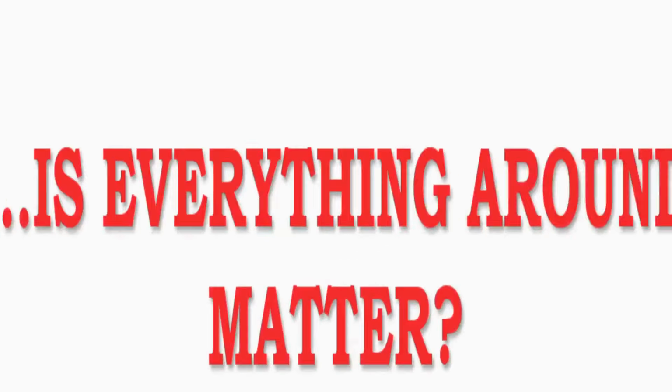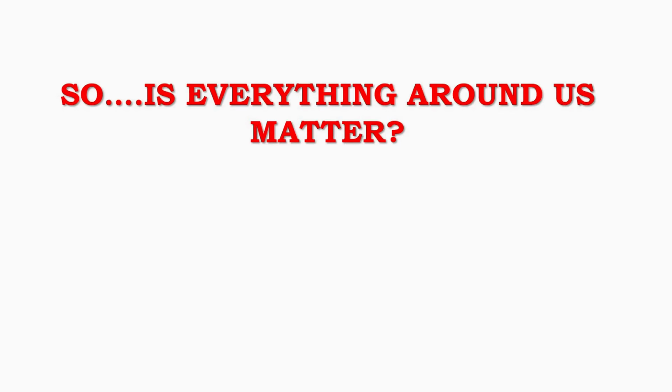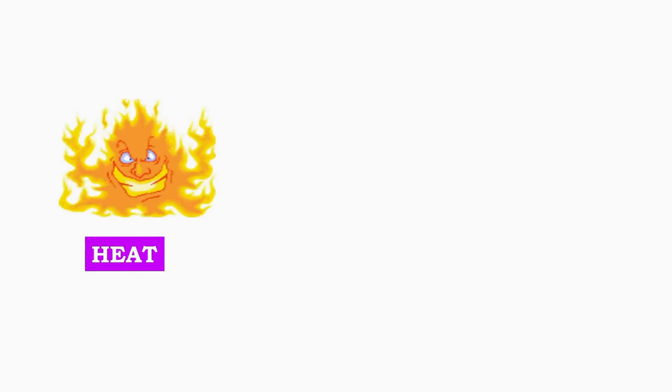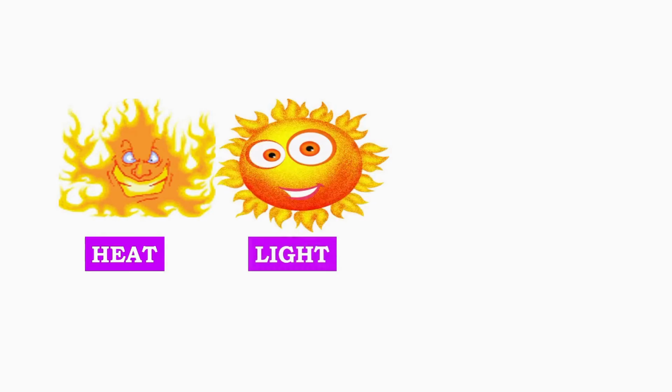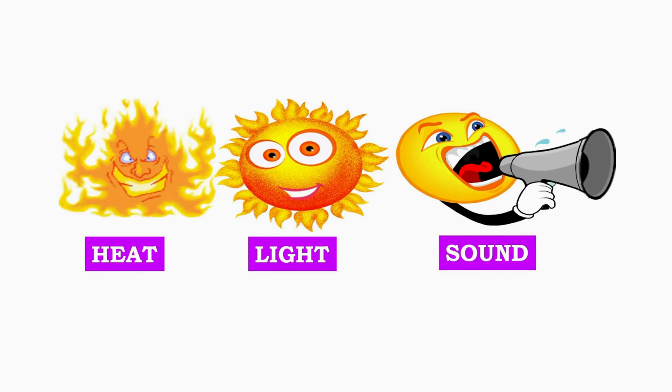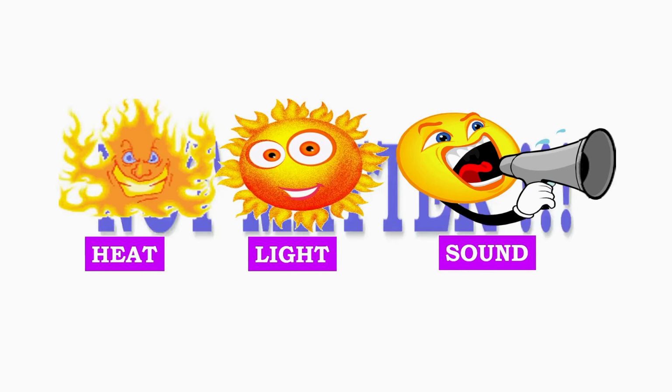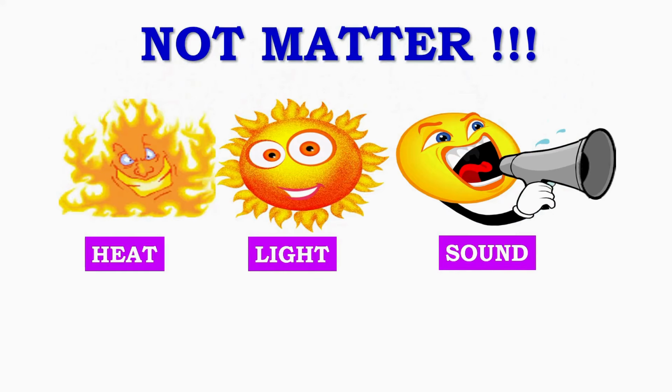Everything around us is not always matter. Some things do not have mass and do not occupy space. So, is everything around us matter? Look at these examples: heat, light, and sound. Heat warms us, light helps us see, and sound helps us hear. But none of these are matter. They are all different forms of energy. So while matter makes up the objects around us, energy allows things to happen in our world.